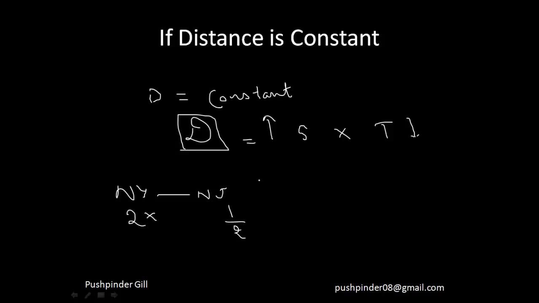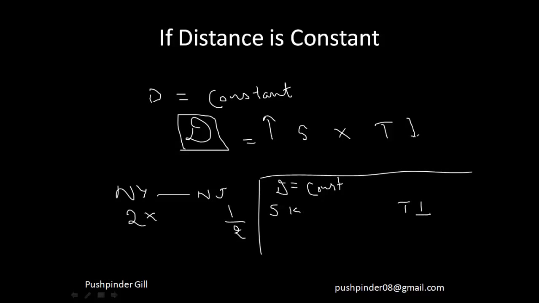So what do you conclude from that? You conclude that if distance is constant, if you multiply your speed by k, your time will get multiplied by 1 by k. Just like you multiplied your speed by a factor of 2, your time got multiplied by a factor of 1 by 2. Similarly, if you multiply your time by n, your speed will get multiplied by 1 by n, right?